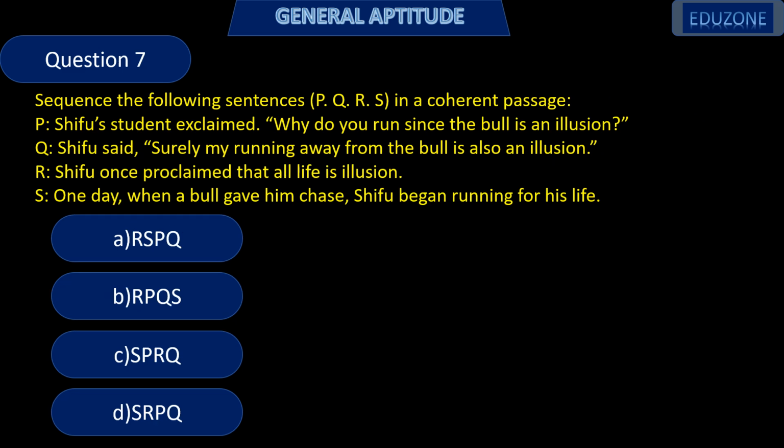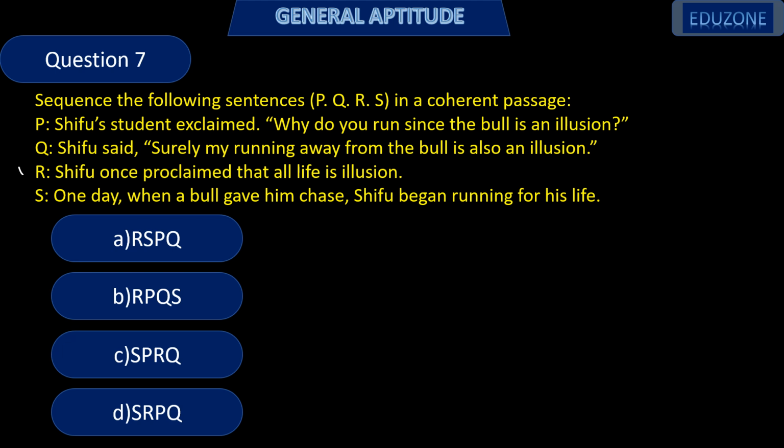Next question. Sequence the following sentences PQRS in a coherent passage. P: Shifu's student exclaimed, "Why do you run since the bull is an illusion?" Q: Shifu said, "Surely my running away from the bull is also an illusion." R: Shifu once proclaimed that all life is illusion. S: One day when a bull gave him chase, Shifu began running for his life. So write these sentences in the correct sequence.